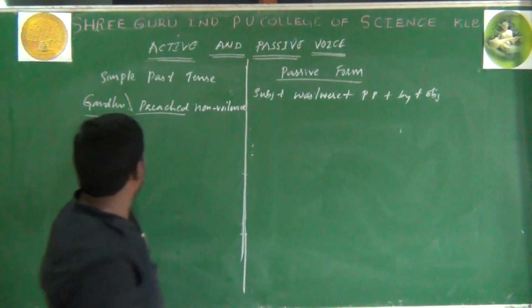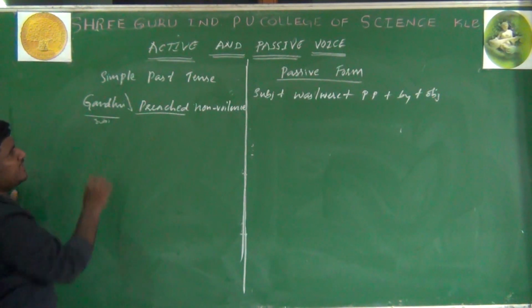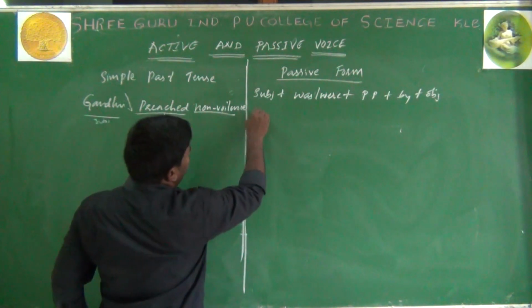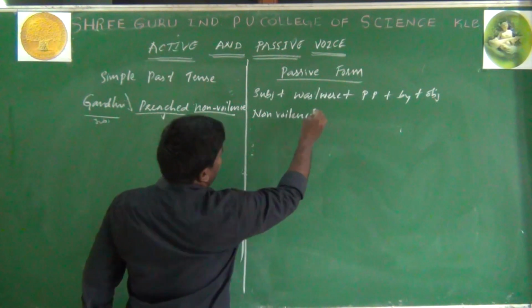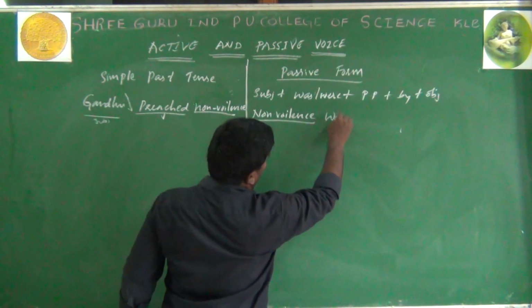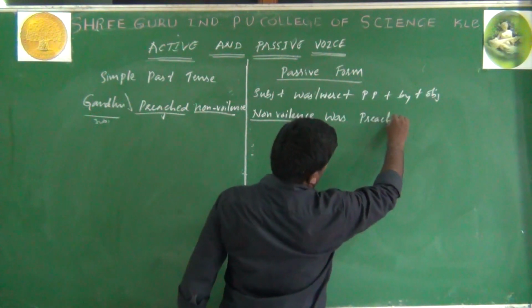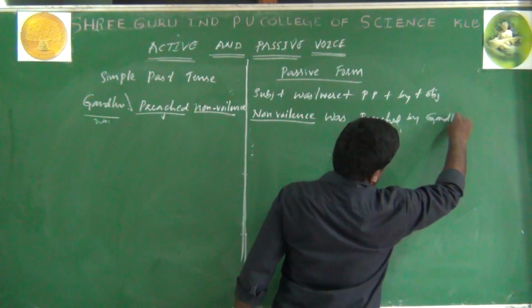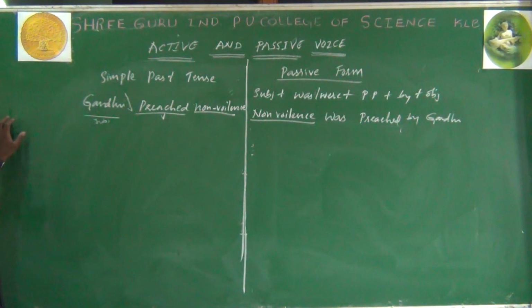So here Gandhi preached non-violence. Gandhi is the doer of the action, subject. Preached is verb. Non-violence is object. Non-violence, so here again it is singular. Was preached. V3 is also preached by Gandhi. So this is how we can change simple past into passive voice. And one more is past continuous tense.